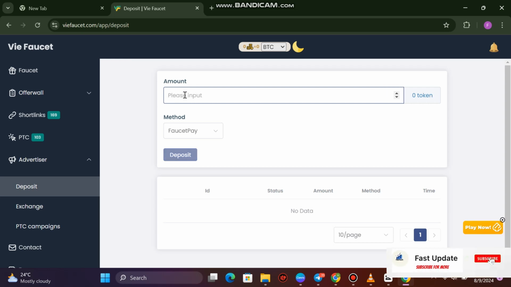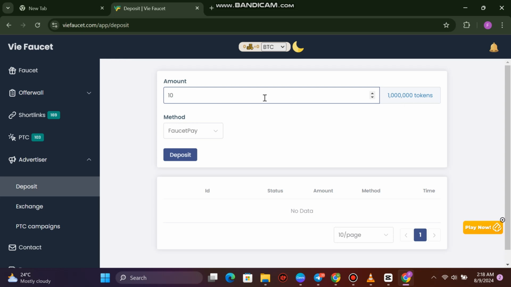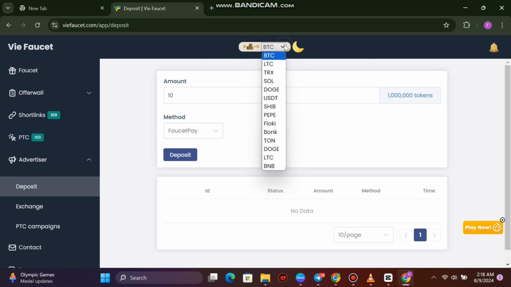So in case I need about 360,000, that means I have to go for something like 10 amount of it, which is going to give me this amount of tokens on FaucetPay. Still, I can change any of the methods here. Maybe I want USDT or any of that. I can check the method so that I can deposit the amount on this particular website in order to run my campaign.